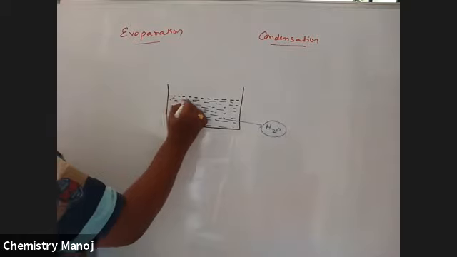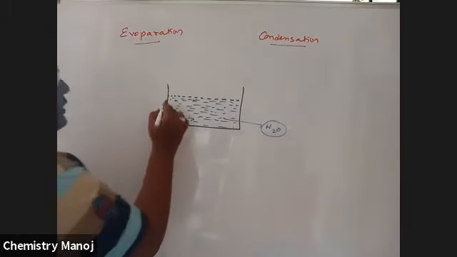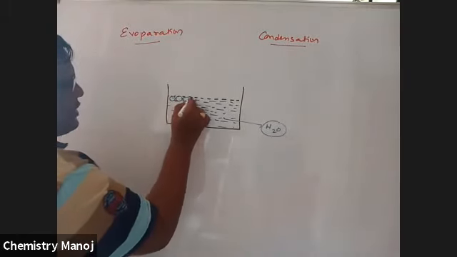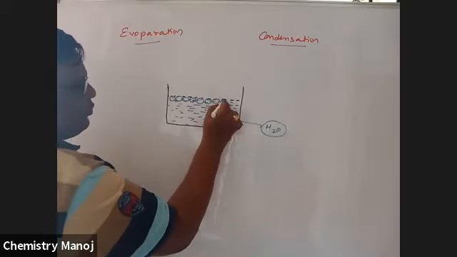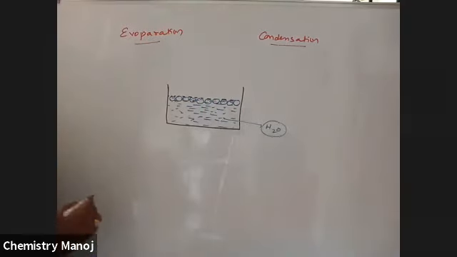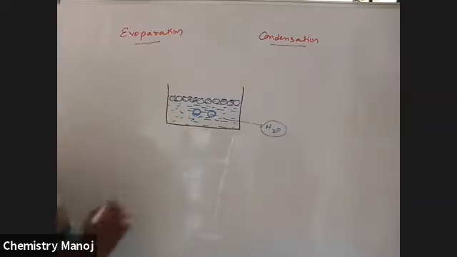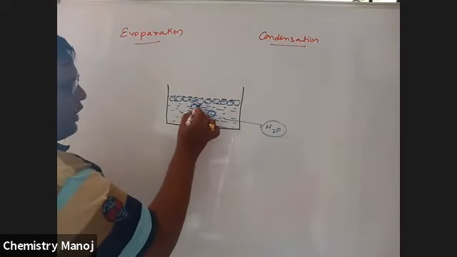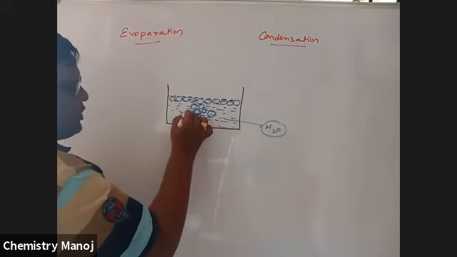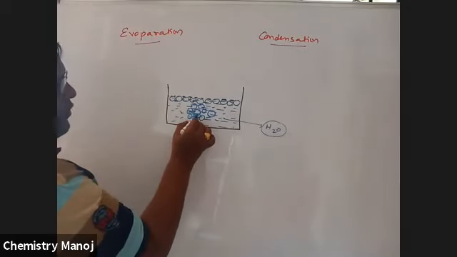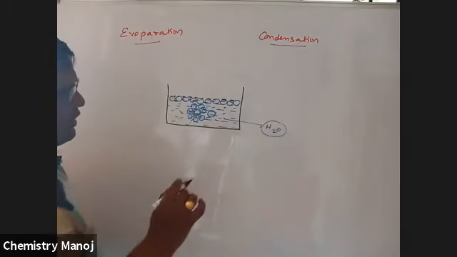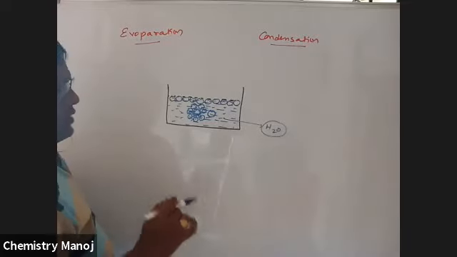Now, these are the molecules which are connecting to the surface of that liquid. Surface water molecules. Now, these are the bulk water molecules. So, these bulk molecules are surrounded by a number of other bulk molecules. That means the force of attraction along all directions is very equal and the same.